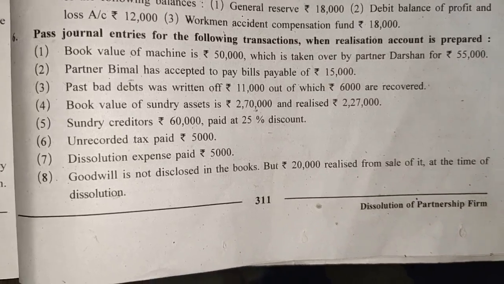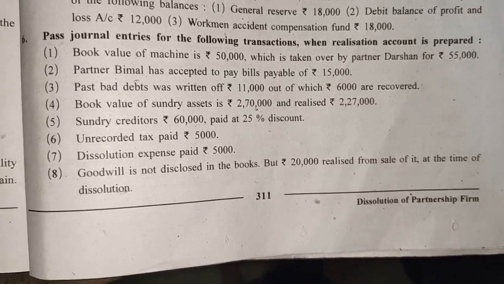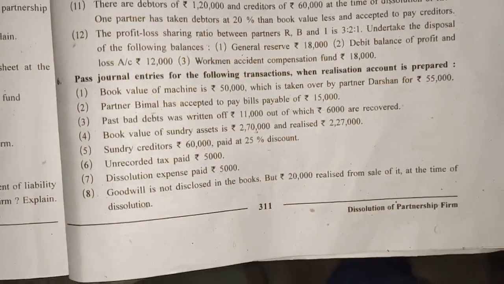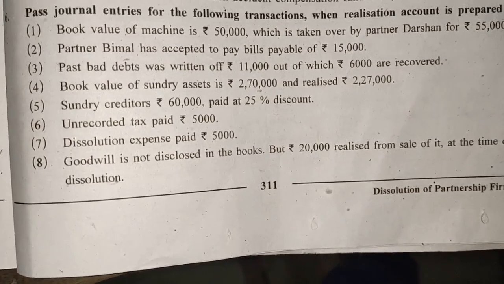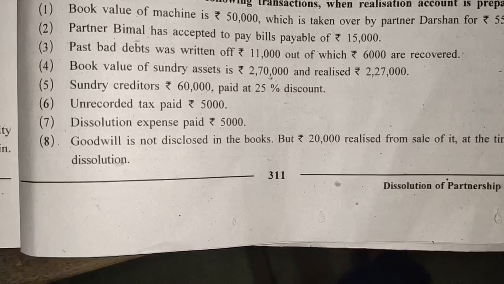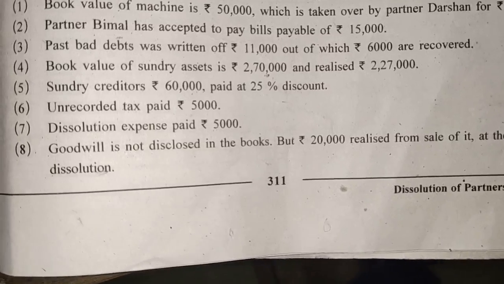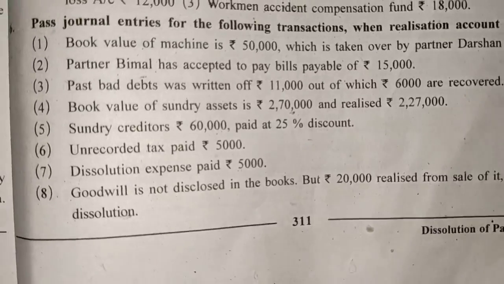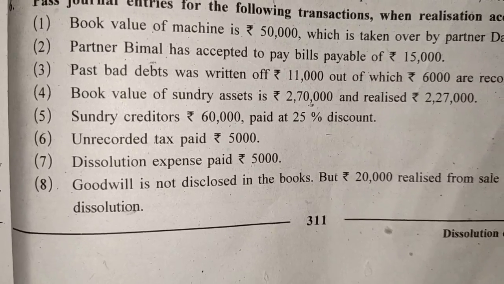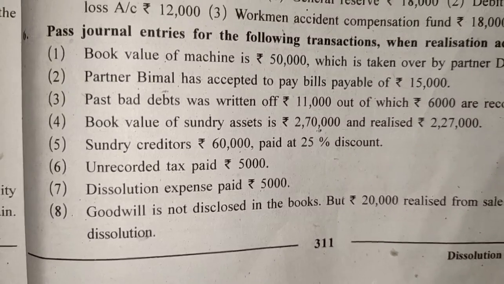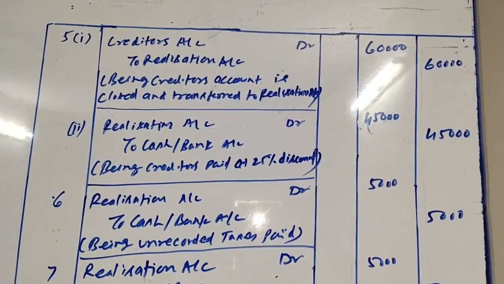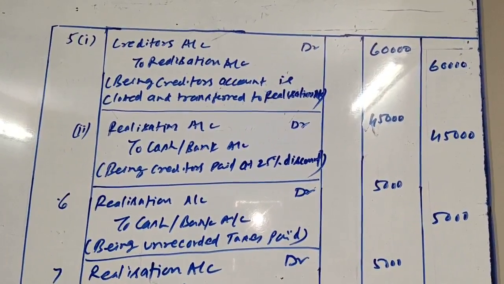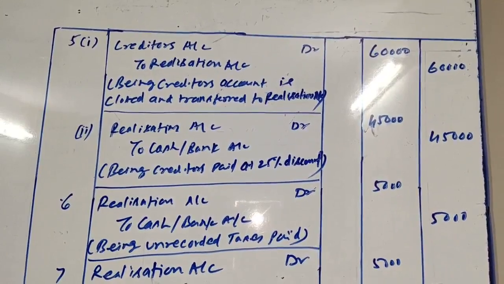Okay friends, next transaction, transaction number 6. Transaction number 6 says unrecorded tax paid rupees 5,000. Friends, unrecorded taxes, that means they are not in the books, so no need to close them. We will only pass one entry for making the payment of that. So it will be debited to realization account and credited to cash/bank account. So here it is. Sixth transaction, realization account debit to cash/bank account, being unrecorded tax paid.